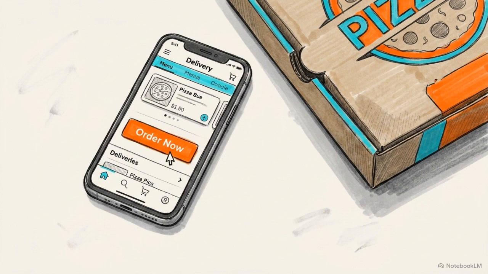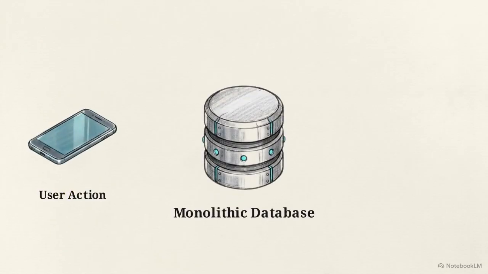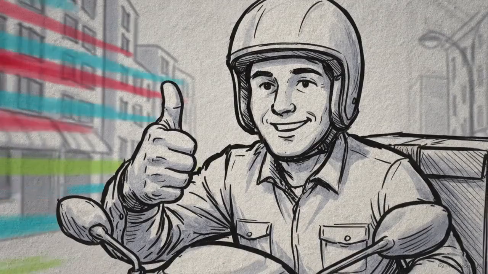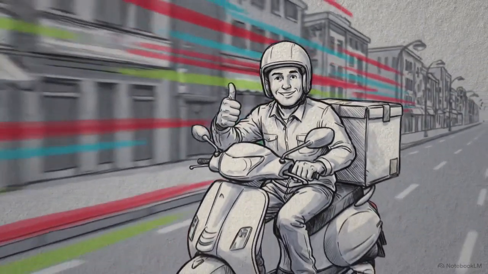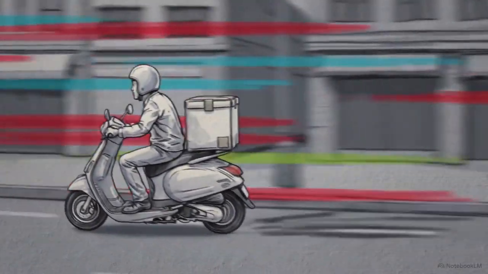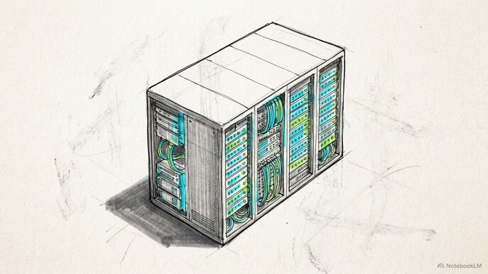Take a standard food delivery app operating on a classic monolithic architecture. When a user places an order, a single centralized database handles the entire execution flow simultaneously. It creates the order record, processes the payment validation, and assigns a delivery driver in one continuous motion. Because this all happens in one place, it's safe.